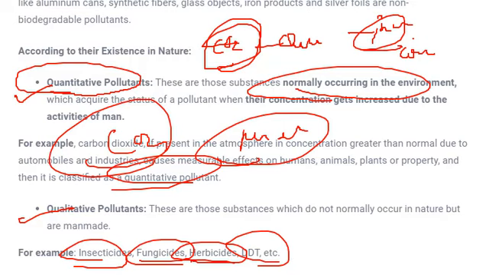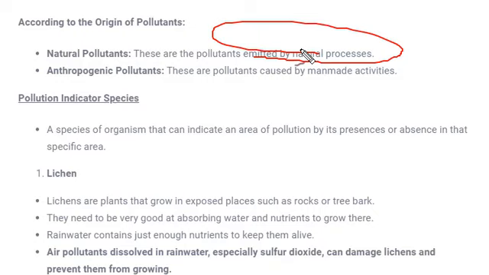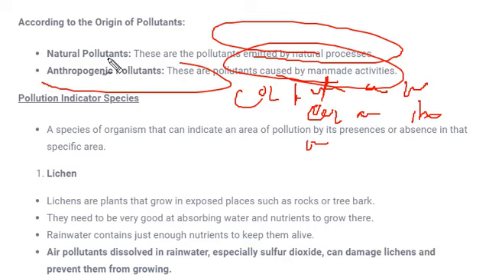Okay. Next is according to the origin of pollutants. Again this is classified into two types: natural pollutants and anthropogenic pollutants. Similarly, as we have seen in the last classification, natural pollutants are the pollutants which are emitted by natural processes, like emission of carbon dioxide from humans and animals along with the vehicles. Next is anthropogenic. These are pollutants caused by man-made activities. So over here the carbon dioxide or the other harmful gases which are being produced by industry and vehicles would come under anthropogenic pollutants.